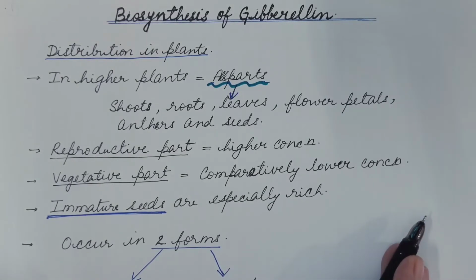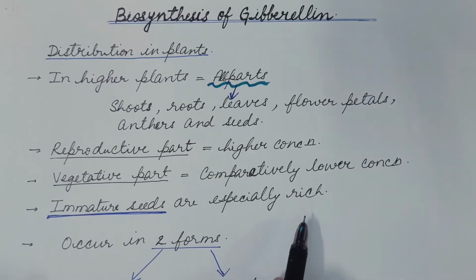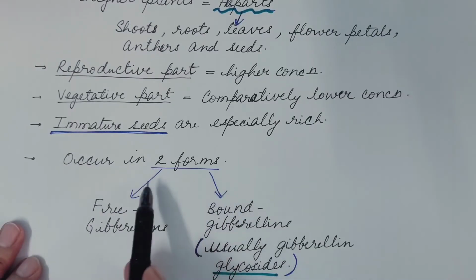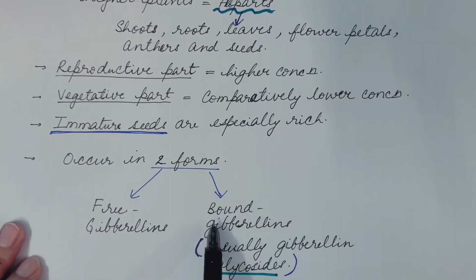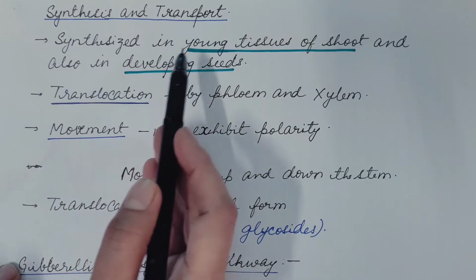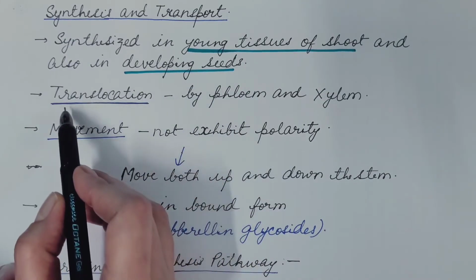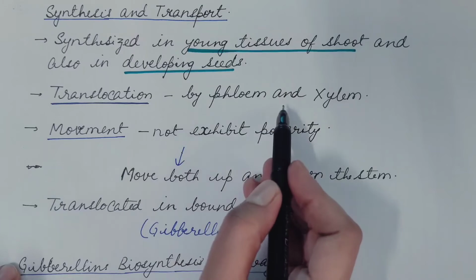So it is the most important source for the isolation of gibberellin. It occurs in two forms, either in the form of free gibberellins or in the form of bound gibberellins. In bound gibberellins, it is usually present in the form of gibberellin glycosides. Now the synthesis and transport of gibberellins. Gibberellins are synthesized in young tissues of shoot and also in developing seeds. It is translocated by phloem and xylem.